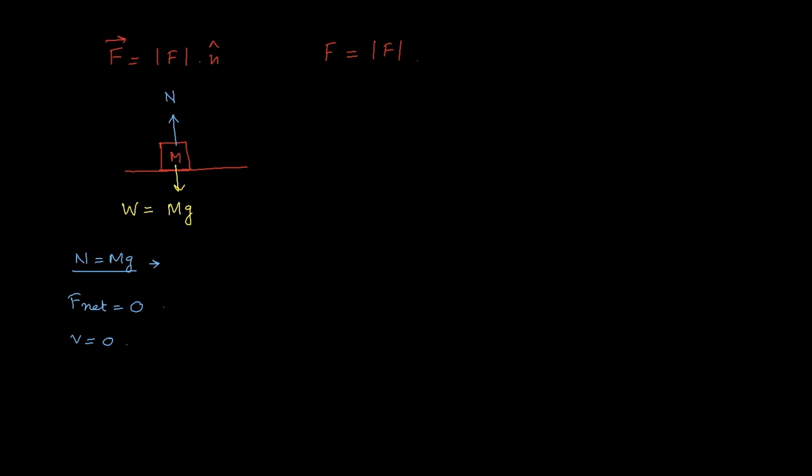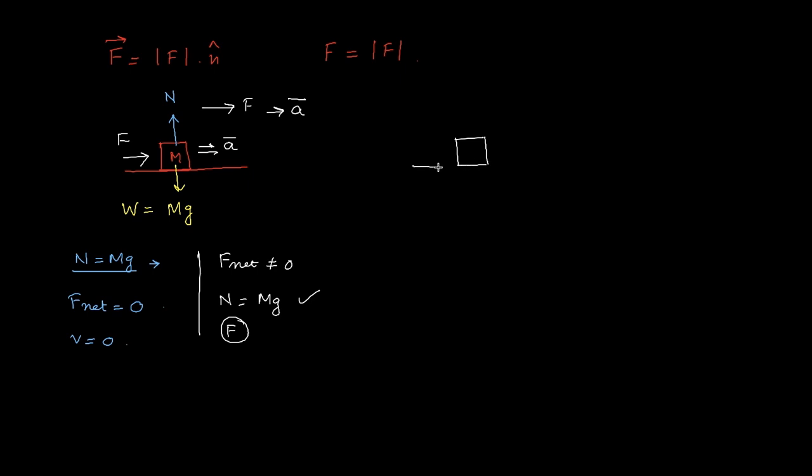Now you apply some force F, and due to that acceleration takes place in this direction. In that case F net is not equal to 0, although N equals mg. Another thing is introduced, that is, a force F is applied on the body, and due to that the body accelerates in the direction of the applied force. The direction of the force and the direction of the acceleration are the same. Now why is direction important?